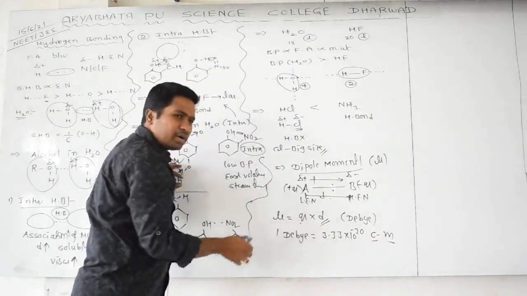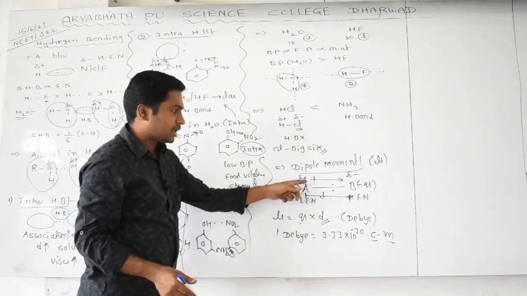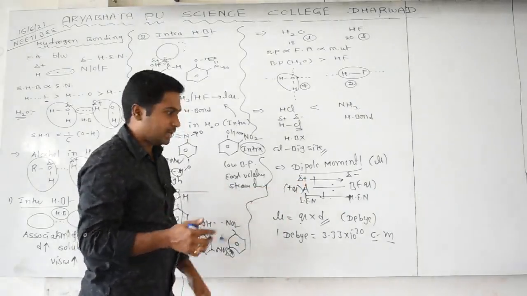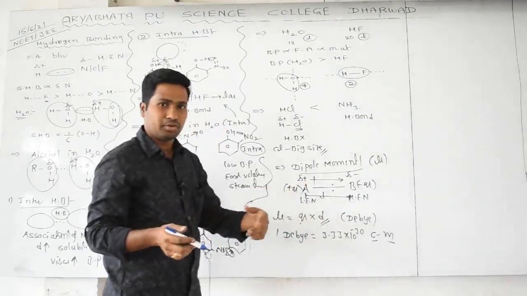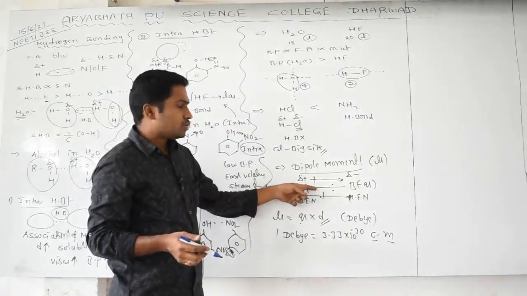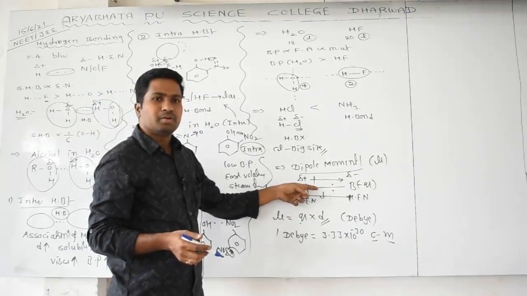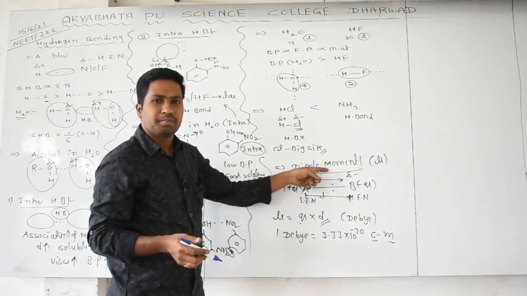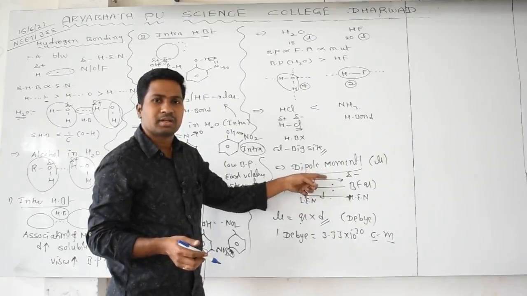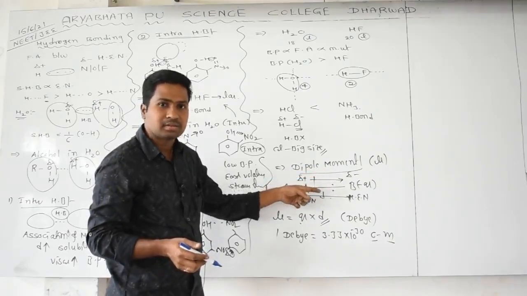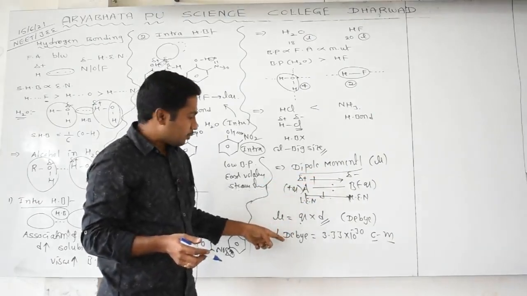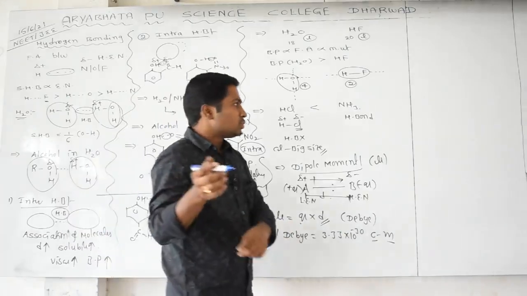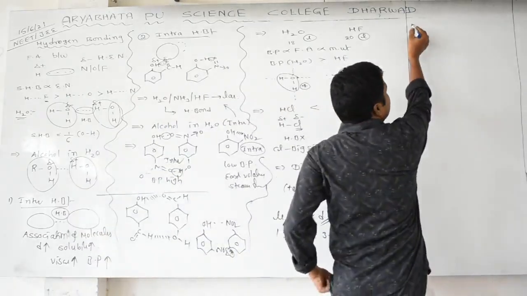Then how did they get it? It is nothing but a charge; they took it as a unit charge. I will explain to you, it may be helpful for you. So anyway, in the case of dipole moment, the bond moment towards the highly electronegative element because of unequal sharing is called the dipole moment. It is always a vector quantity because it has a direction as well as a magnitude. The dipole moment unit is debye. It may be helpful for some other cases.